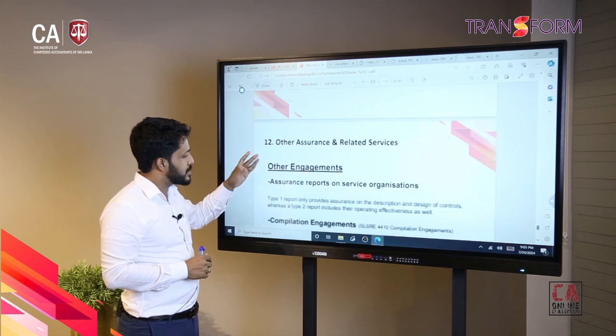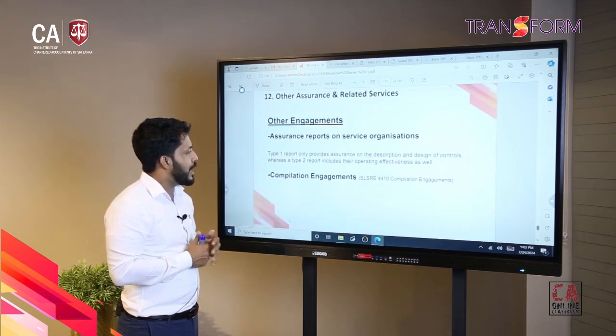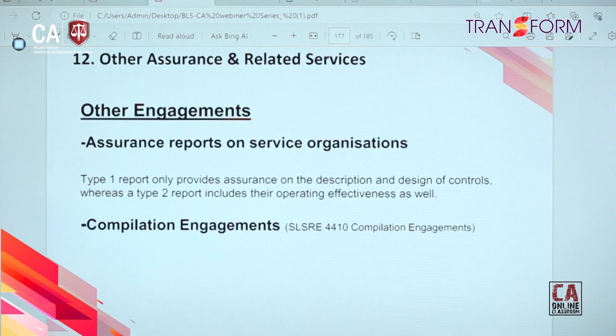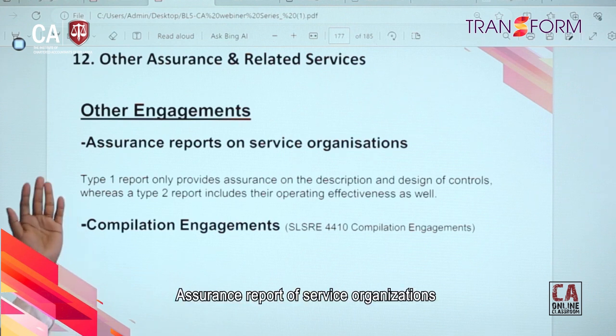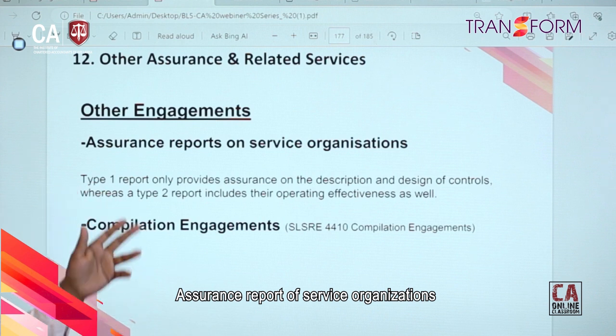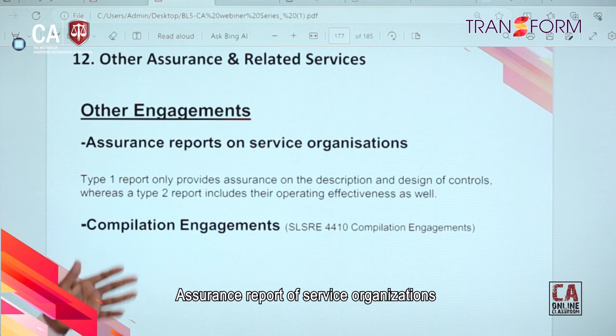Further, we have some other related engagements, such as assurance reports on service organizations. Once we are getting outsourced services, the auditor can issue a separate audit opinion on their services, services in the sense of control effectiveness, that may be a type 1 report or type 2 report.